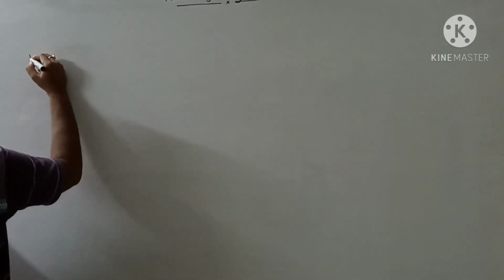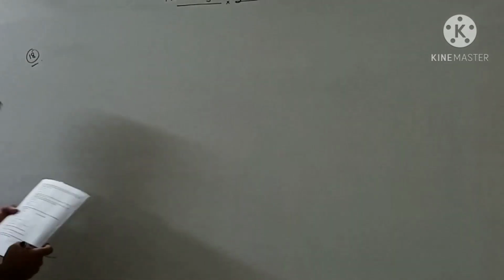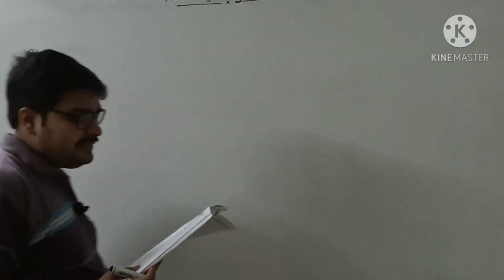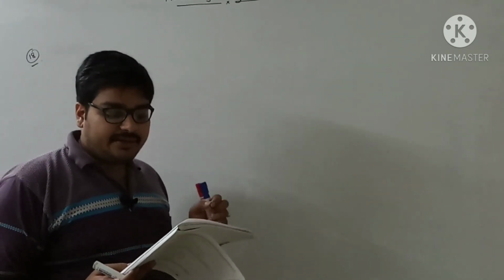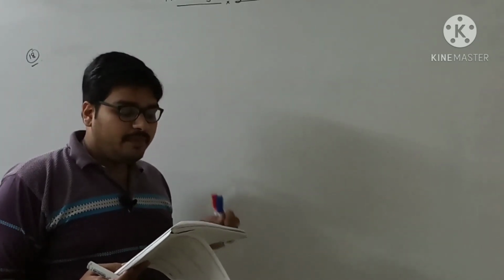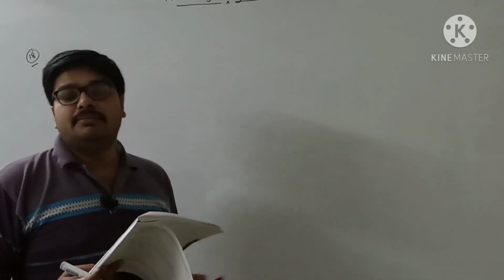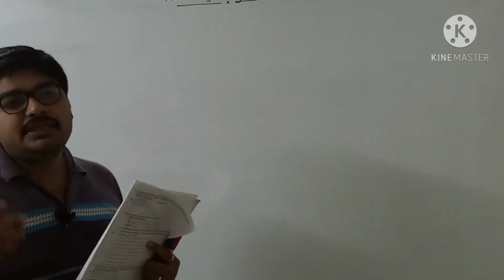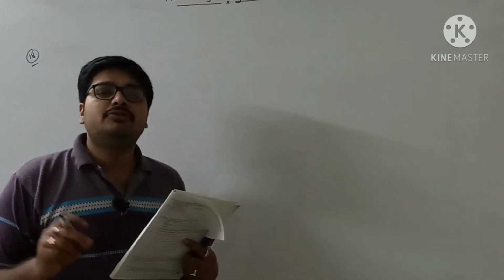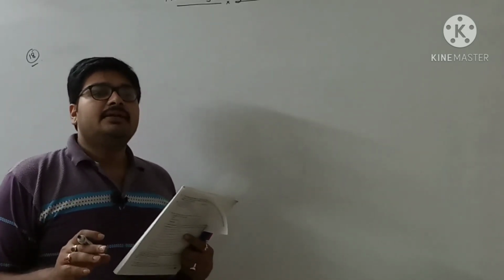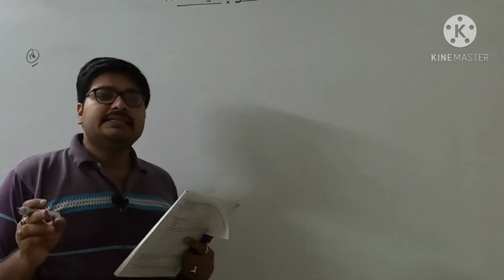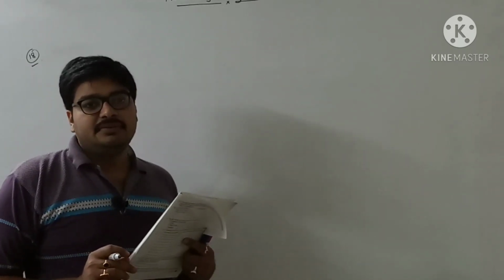Question number 18. A box contains 90 discs, which are numbered from 1 to 90. If one disc is drawn at random from the box, find the probability that it bears a 2-digit number. First of all, you have to think, from 1 to 90, how many 2-digit numbers are there? Starting from 10.